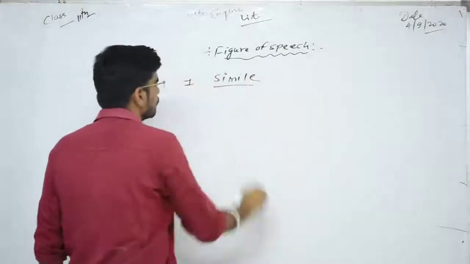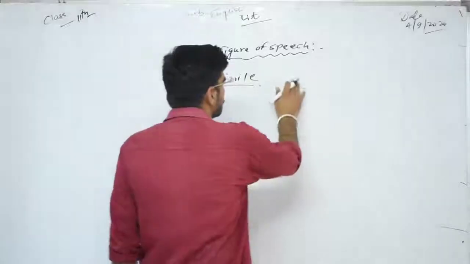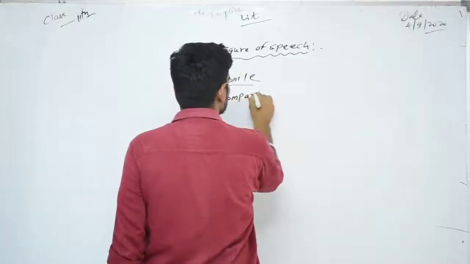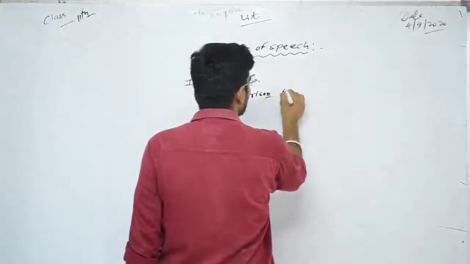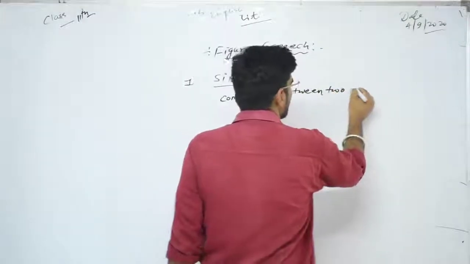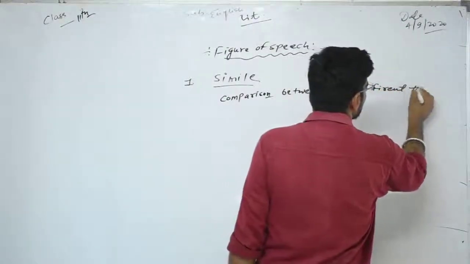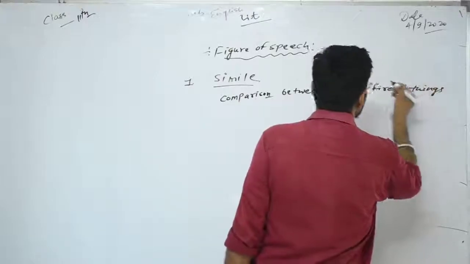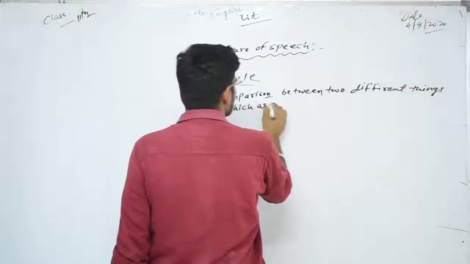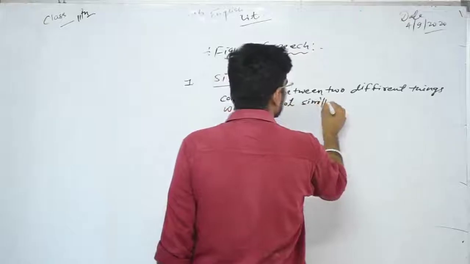The first figure of speech is simile. Simile means comparison between two different things which are not similar.